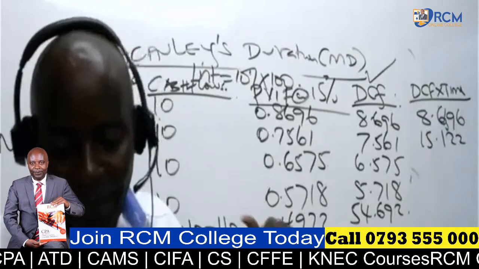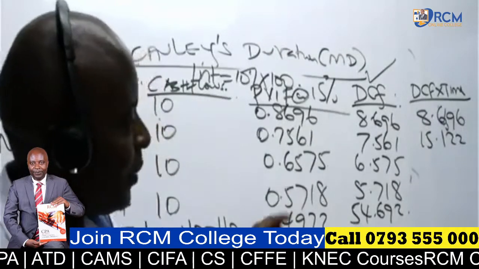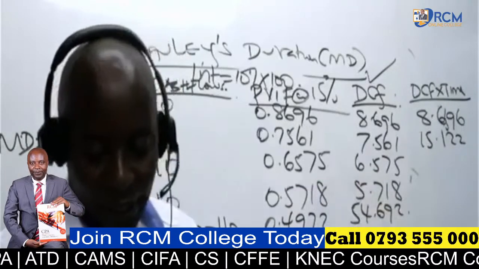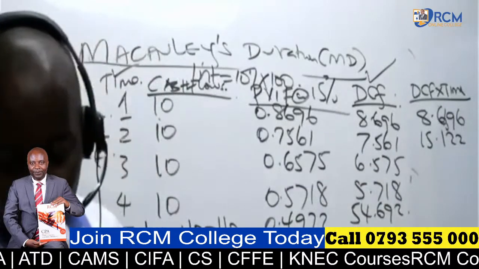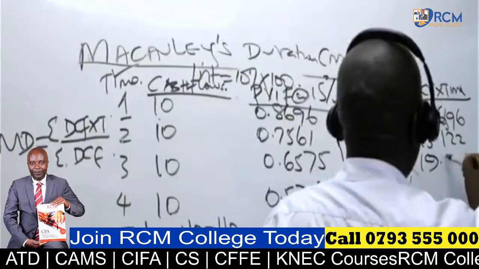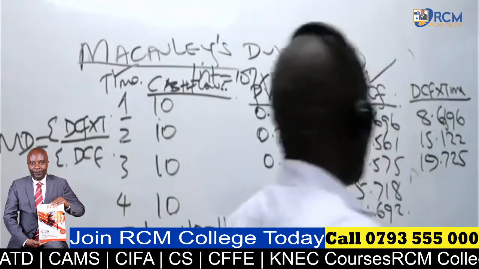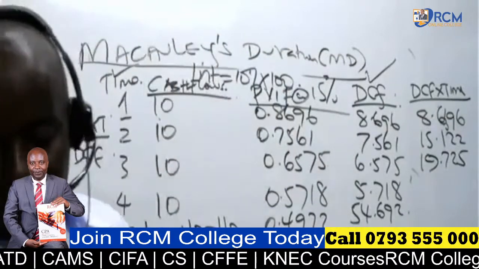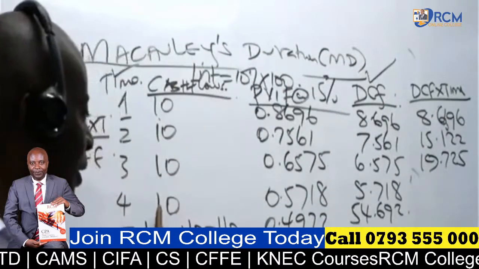And then now we have time 3. Time 3 times the discounted cash flow for time 3. According to Queen again, 19.725.